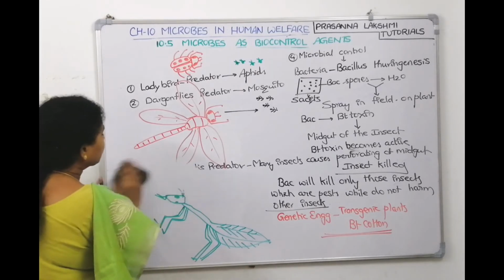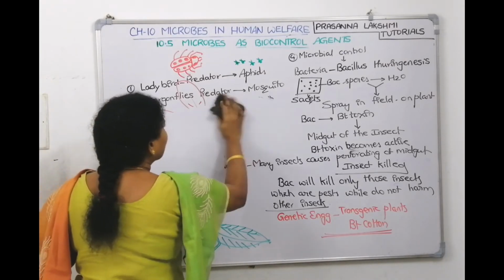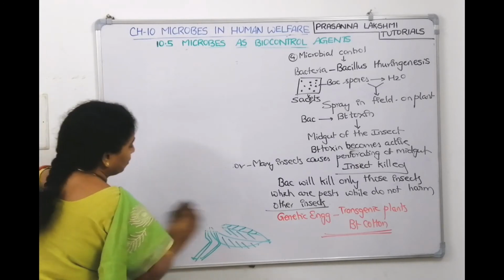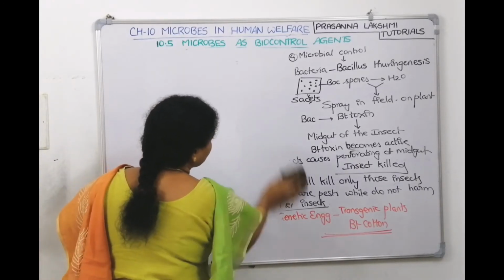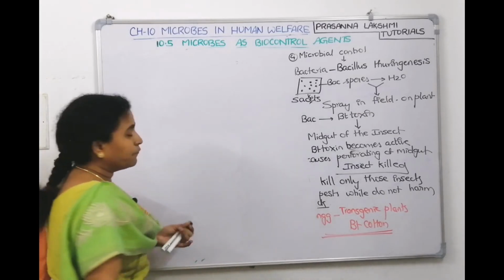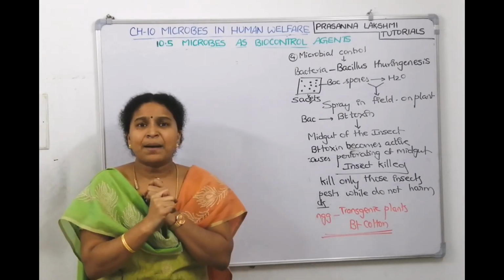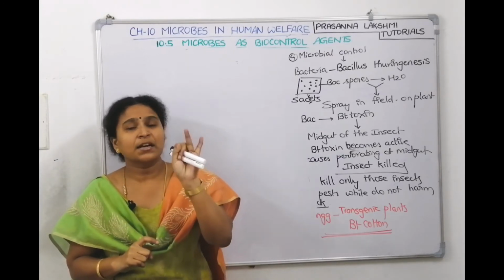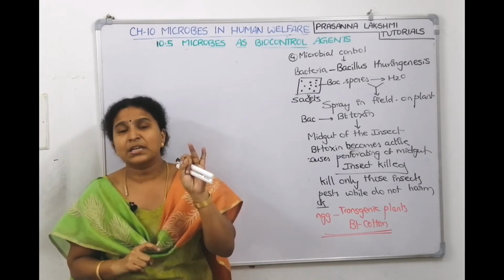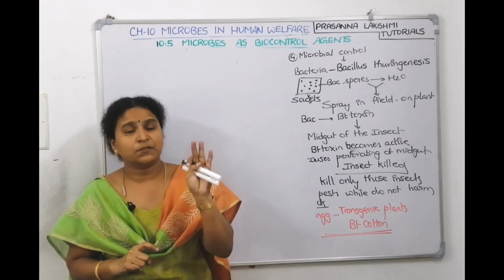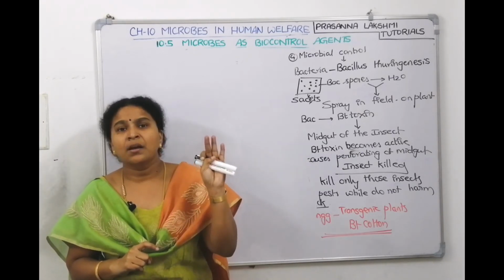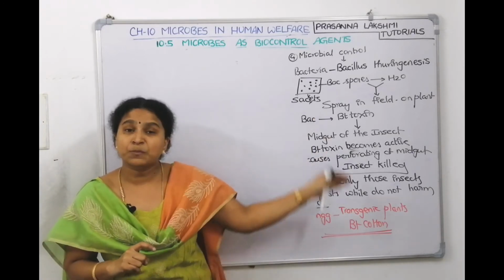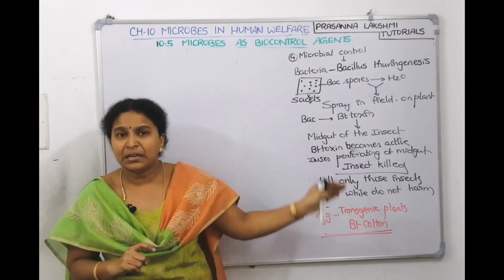Now, the fifth example, as I told, we finished bacteria. Now we will think about the fungus. How can it act as a biocontrol agent, right, children? The first example we have seen is ladybird controlling the aphid. Second example, dragonfly controlling the mosquito. Third example, praying mantis controlling many insects. Fourth example, microbial, means bacteria. We have seen Bt killing the insects, killing the caterpillars, particularly damaging the caterpillar larva midgut.